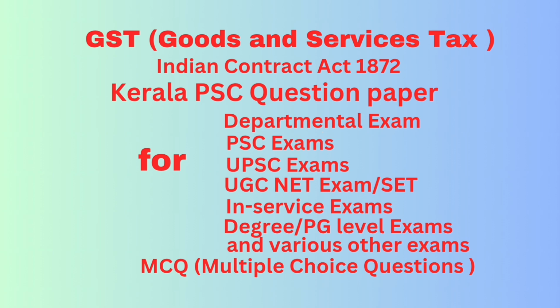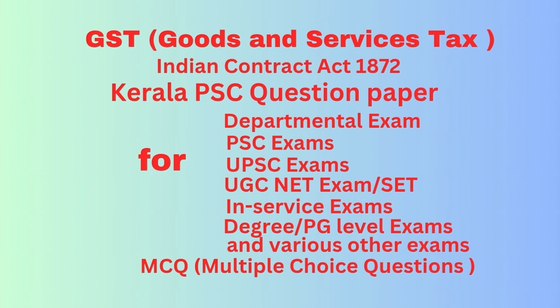Question number 11. Under GST law, agriculturist means dash. Answer: individual or HUF. Question number 12. Electronic cash ledger and electronic credit ledger are dealt with in which section? Answer: section 49.